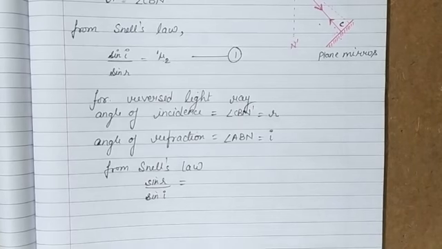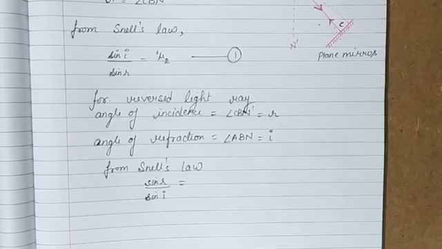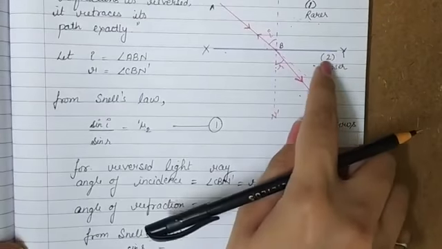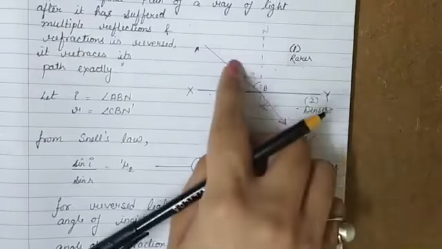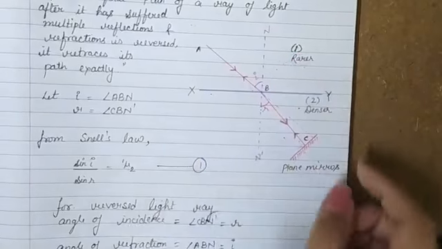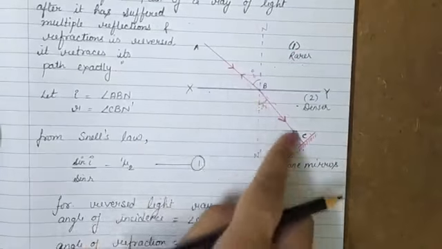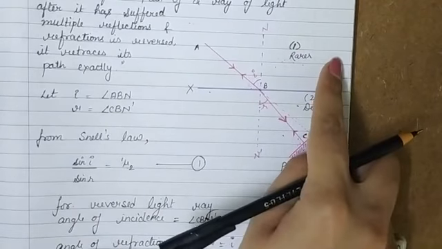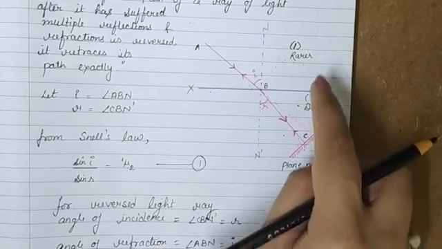Now medium 2 is that medium where the ray has finally reached after refraction, and medium 1 is that medium from where the ray was incident. So for the reversed ray, where our angle of incidence is formed, that is medium 2, and where the ray has reached is medium 1. So if we see this path, then actually medium 1 is this and 2 is this, but we already have names for them, that this is 2 and this is 1.